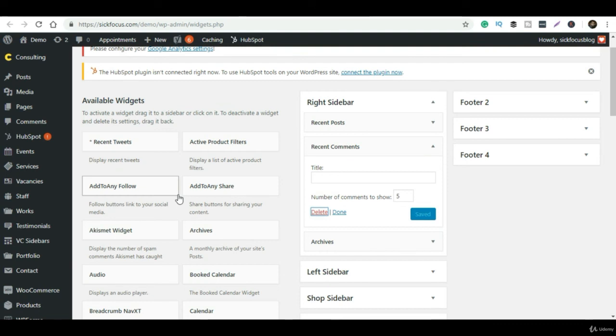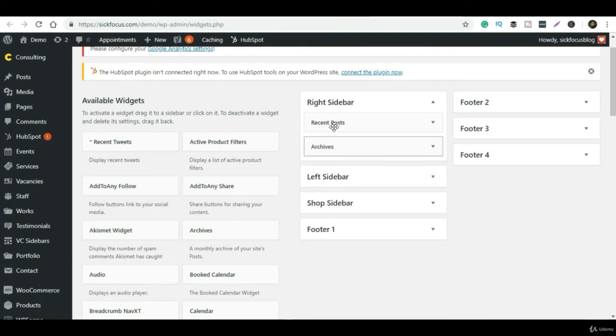I don't need anything that is simply making clutter on the website. I don't need meta, and I don't need recent comments. So you can customize the whole part.